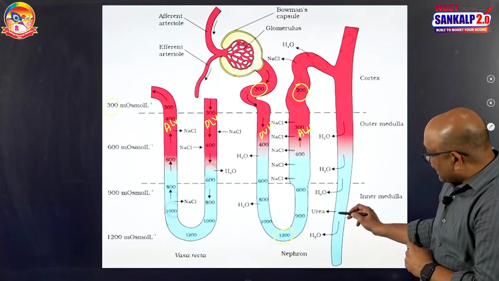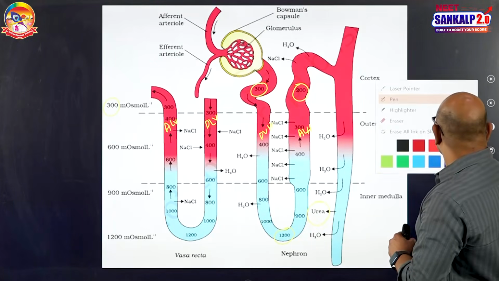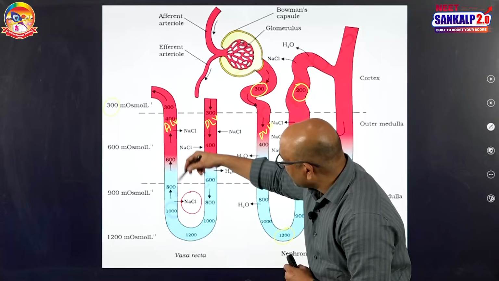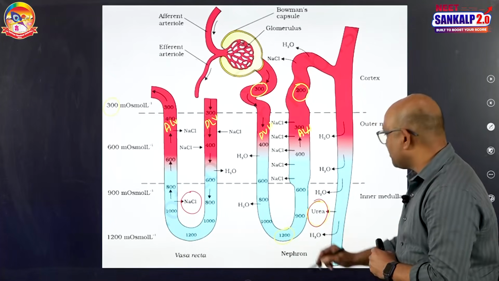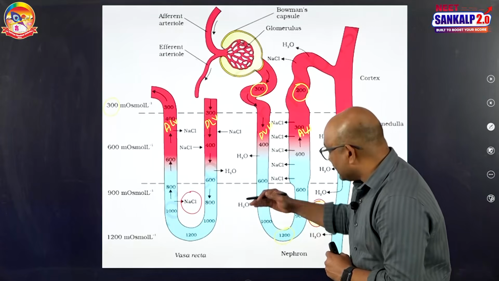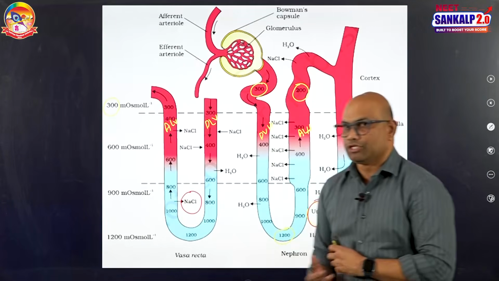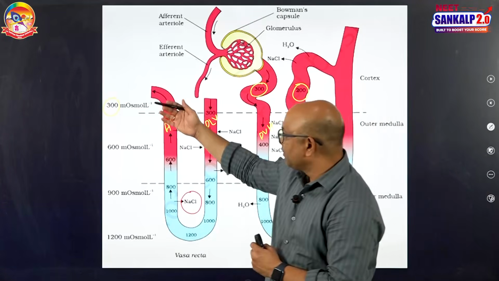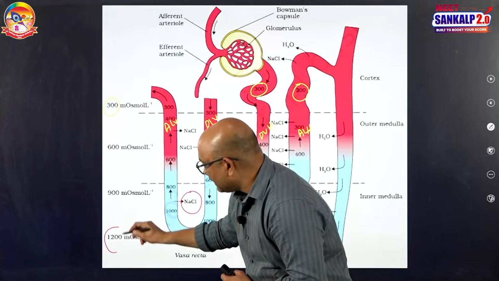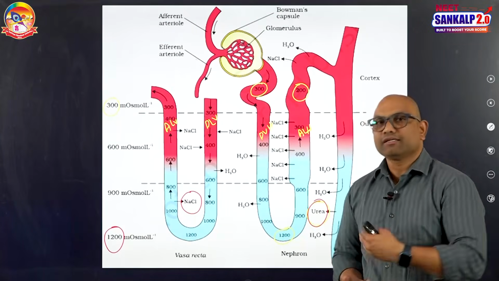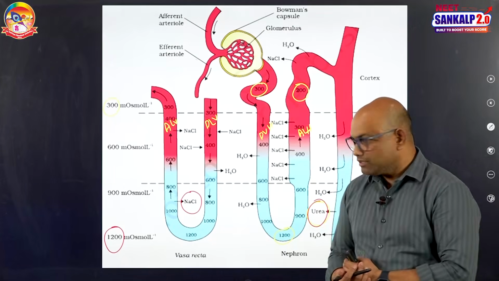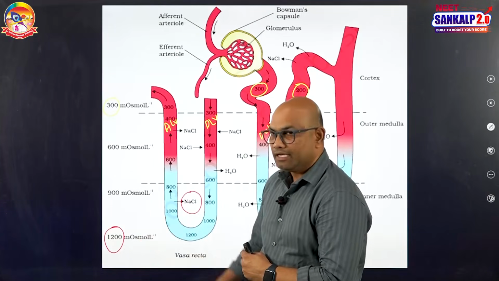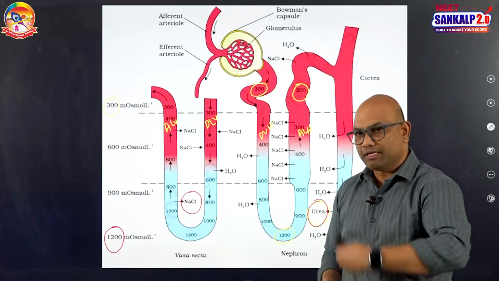Along with that, from the collecting duct, a little amount of urea is also reabsorbed. So, this sodium chloride getting into the interstitium from the ascending limb of vasa recta, and urea that is absorbed from the collecting duct, both are increasing the concentration gradient of the inner medullary interstitium. Actually, in the cortex, the concentration gradient is 300 milliosmoles. Slowly it will become 600, then 900 and finally 1200. So, the first function of this countercurrent mechanism is to increase the concentration of inner medullary interstitium finally to 1200. Initially in the cortex it is 300 to become 1200.